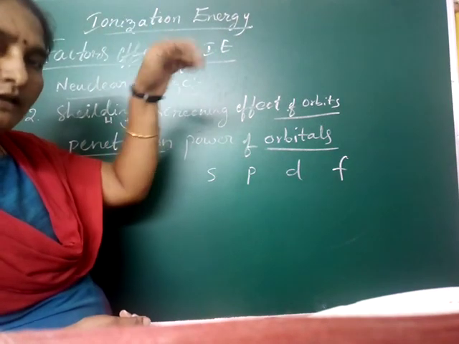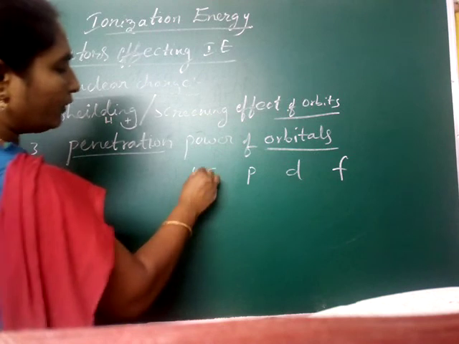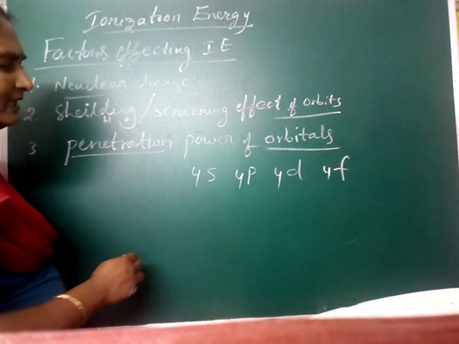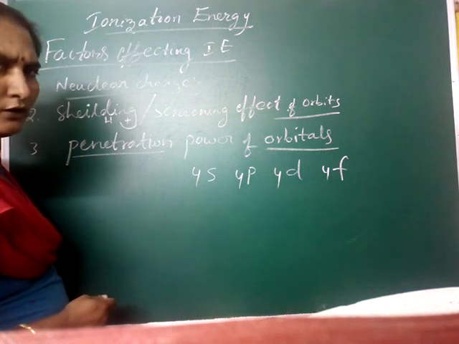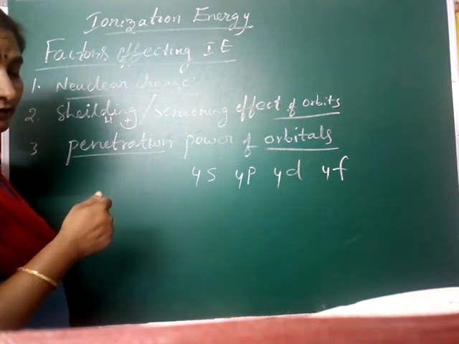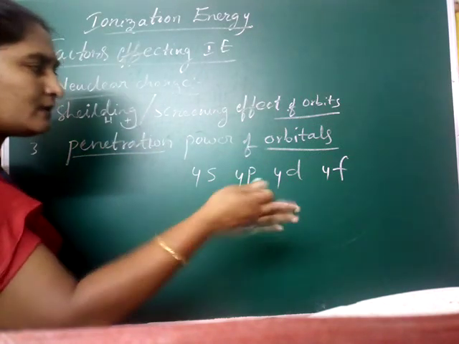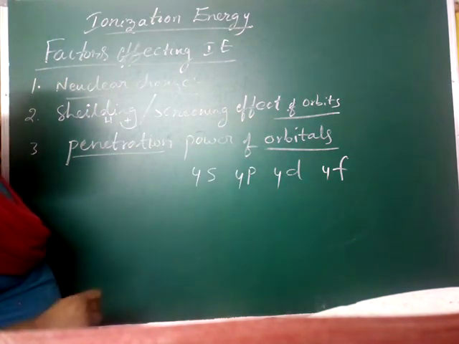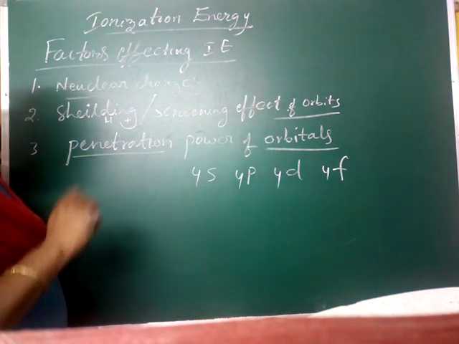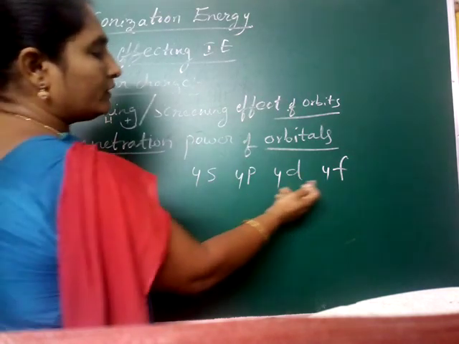When we compare using the Moeller chart, we know that. Then you write 4s, 4p, 4d, 4f. So many of you ask, why madam are you writing 4s, 4p, 4d, 4f? Why should we not write 3s, 3f, 3p, 3d? Because there are no f orbitals in the 3rd orbit. There are f orbitals only from the 4th orbit onwards. That's why you write 4s, 4p, 4d, 4f.